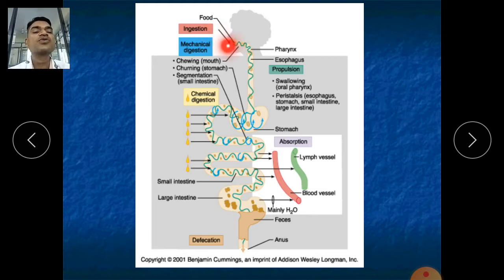Ingestion occurs through our mouth. It doesn't occur parenterally, meaning through a vein, muscle, or blood vessels. Whatever you are taking into your mouth is nothing but ingestion.